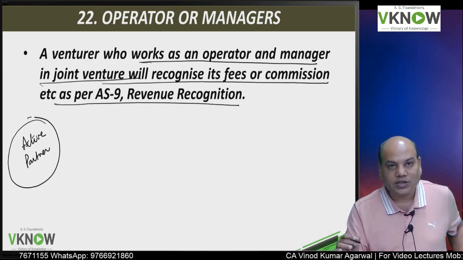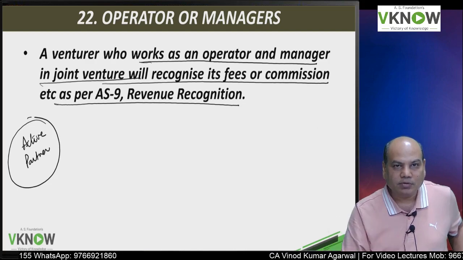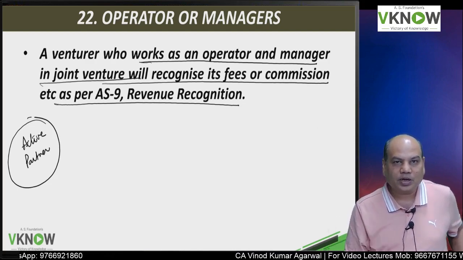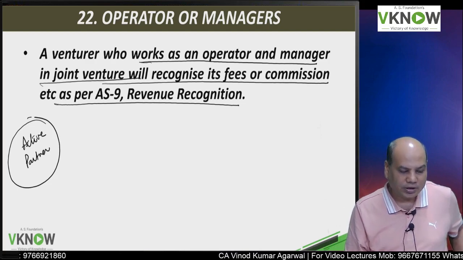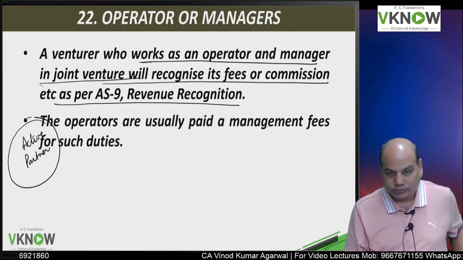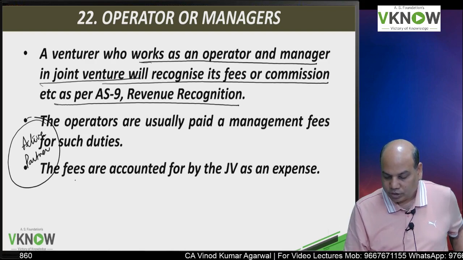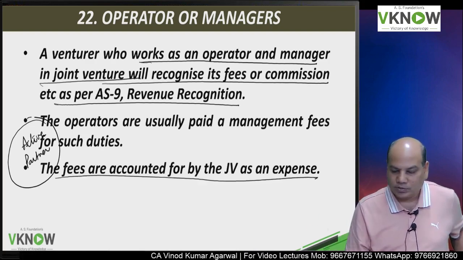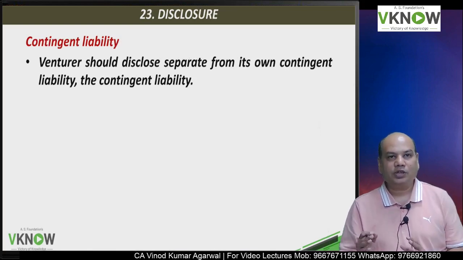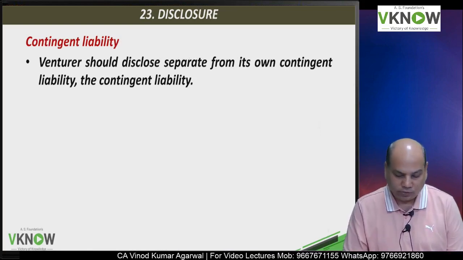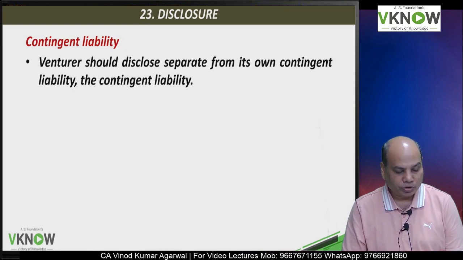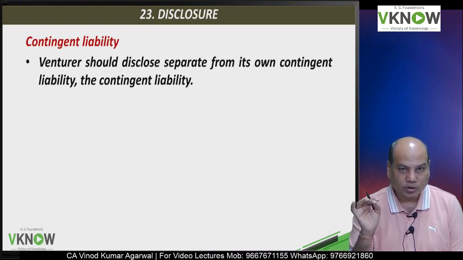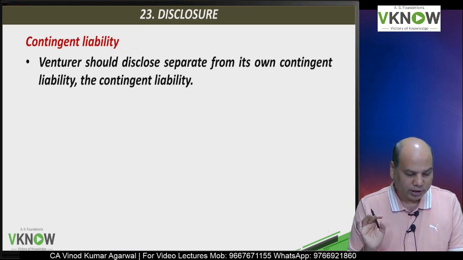Accounting of that fee or commission received by the venturer or the operator will be done as per accounting standard 9, revenue recognition. In the books of the joint venture it will be shown as an expense, in the books of the venturer it will be shown as income. Now we'll come to the last part, then you will study the chart that I have given below for your more conceptual clarity.